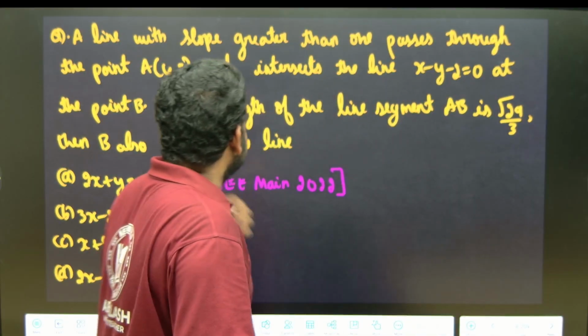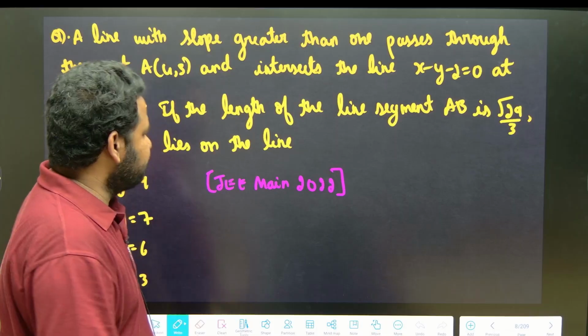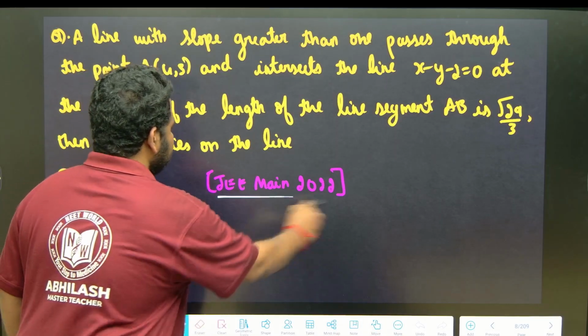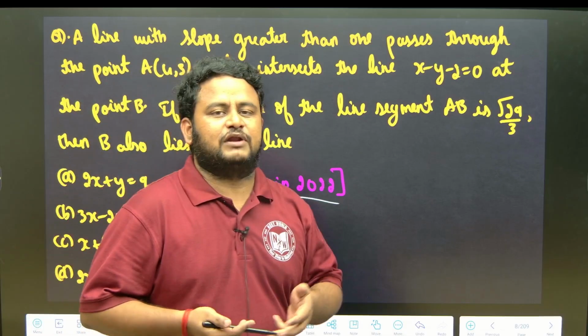Now, based on that concept, we will see one question, one of the questions which was asked in JEE Main 2022. Alright, they are telling a line with slope. If you have followed our class, you will know that.